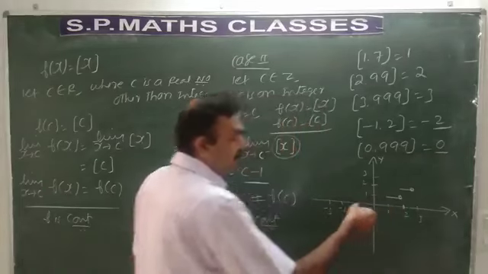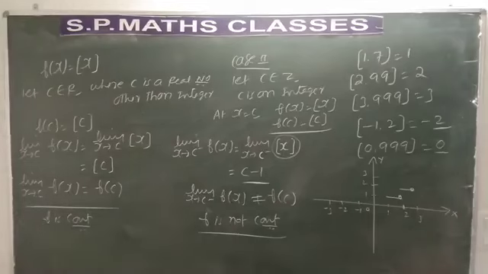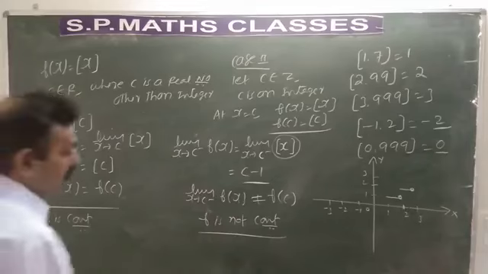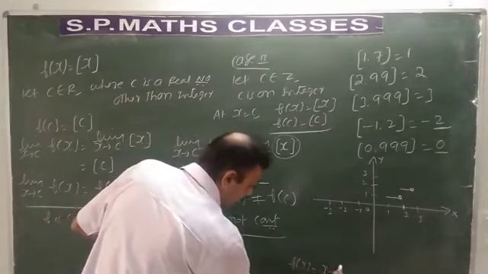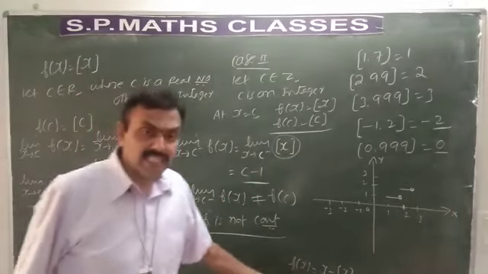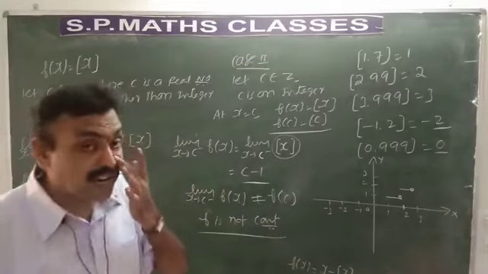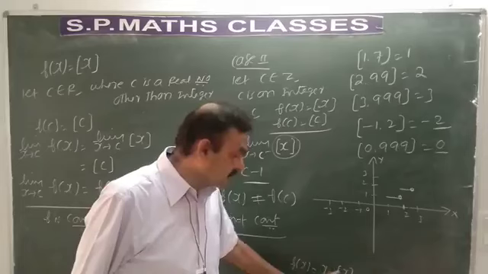Similarly, we can write the graph for all the functions, even negative values. So it's very simple. Similarly, you have to solve this problem: f of x is equal to x minus the greatest integer function. Very simple. Again, this function is continuous for real numbers, but not for integers. See, if you take the left hand limit, at c minus you get c minus 1.